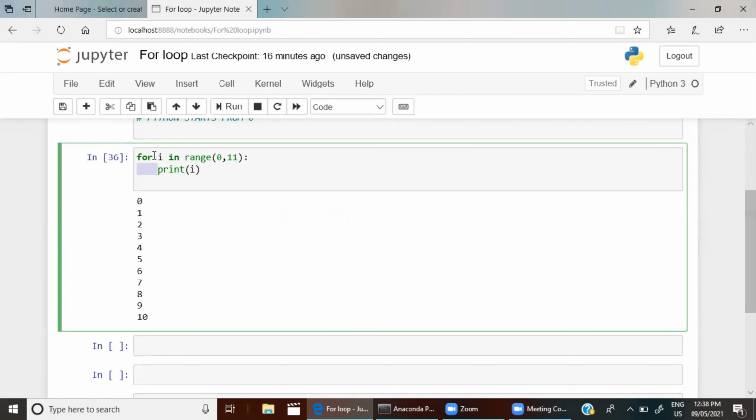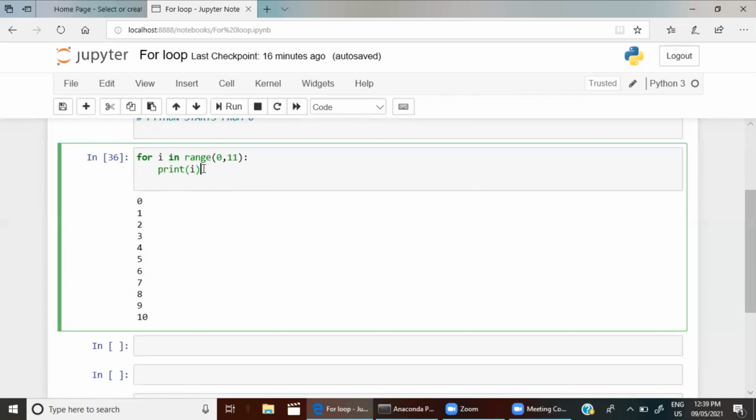Then I'm printing i. So for i in range, i is something which is in this range, and I'm printing it. How will it work in the back end? Suppose for i in range 0, now i takes the value 0 and I'm printing it. So what is i now? It's 0.